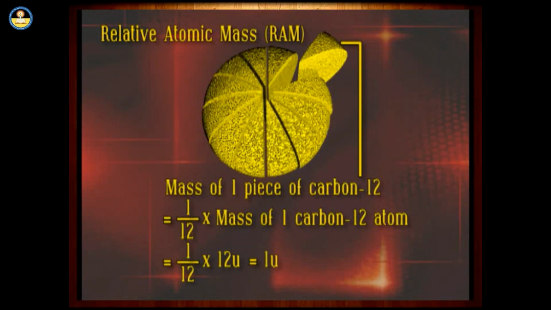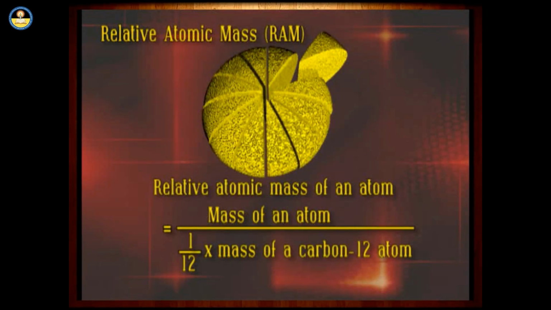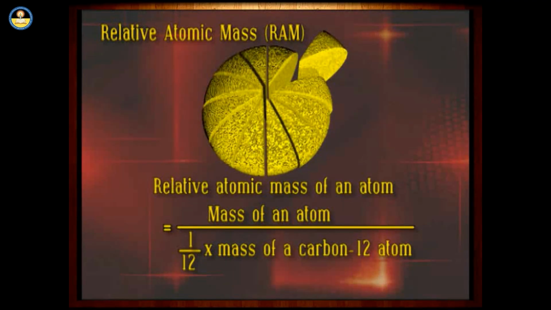This is further equal to 1/12 times 12 u, which is equal to 1 u. This means that the relative atomic mass of an atom is equal to the mass of an atom divided by 1/12th the mass of a carbon-12 atom. This means that an atomic mass is the average relative mass of an element's naturally occurring atoms on a scale that uses atoms of carbon-12 as reference.